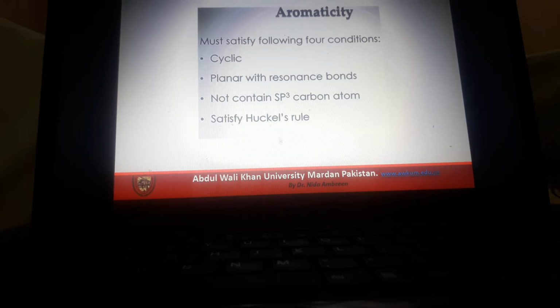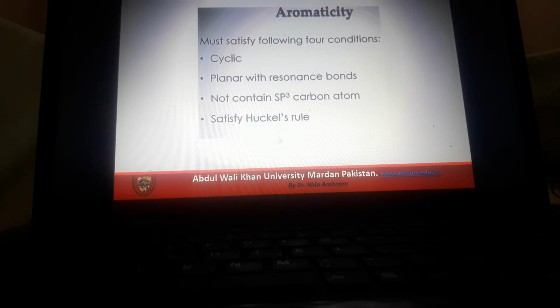Today I will teach you about aromaticity. For aromaticity in any compound, you must see the following four conditions. The compound should satisfy the following four conditions.